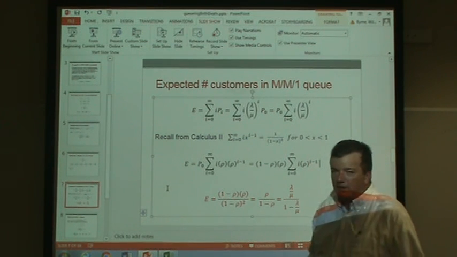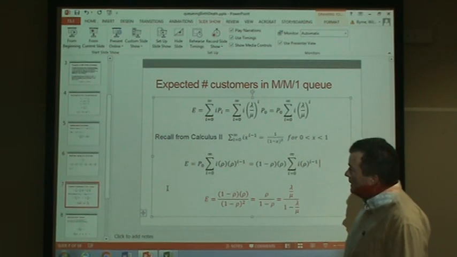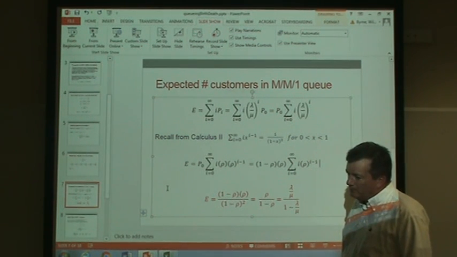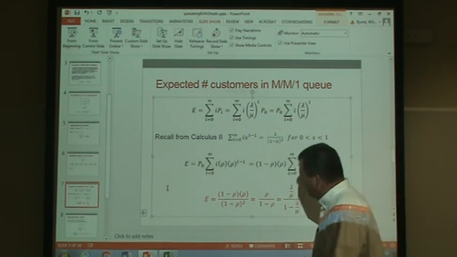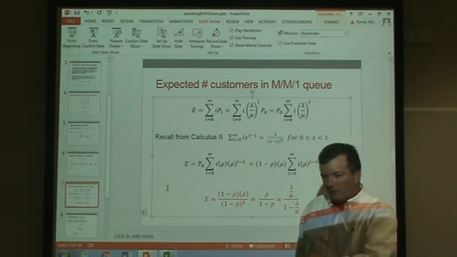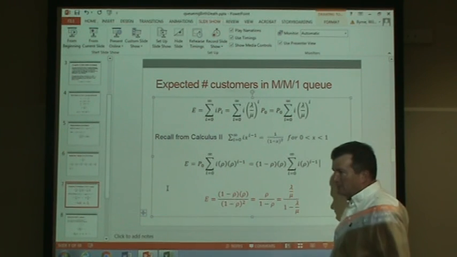Okay, so any questions on this topic? So what we're going to do now going forward is, anytime we encounter an M/M/1 queue, we know exactly how many customers are in it at any random point in time. So if we show up at a random point in time, we know this many customers are in front of us.